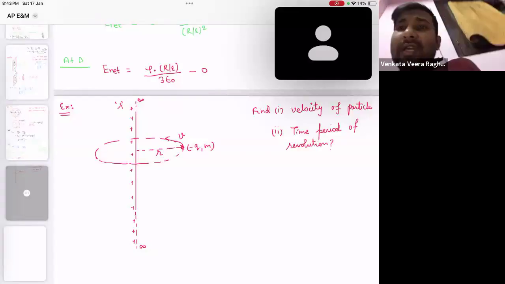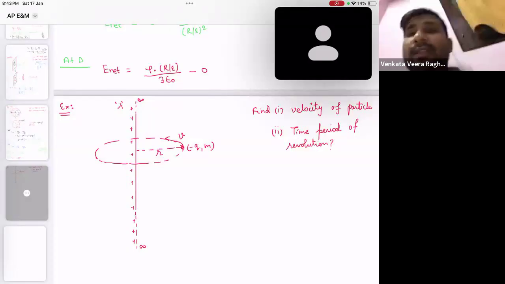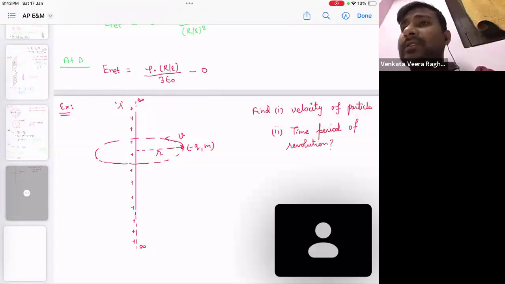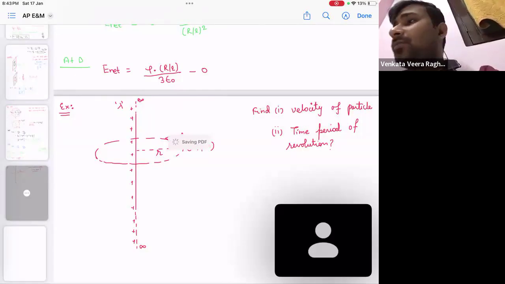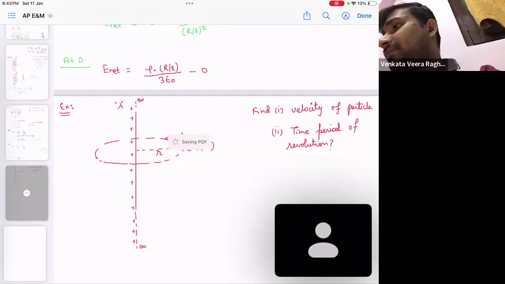Please tell me how it will come. What kind of motion is this particle doing? Is it a circular motion?